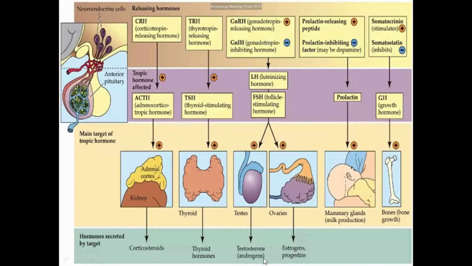When the plasma concentration of testosterone, estrogen or progesterone becomes excessive, they send a signal to the hypothalamus to inhibit further gonadotropin releasing hormone, or to the anterior lobe of the pituitary gland, which inhibits the release of luteinizing hormone and follicular stimulating hormone. This is called the negative feedback mechanism.